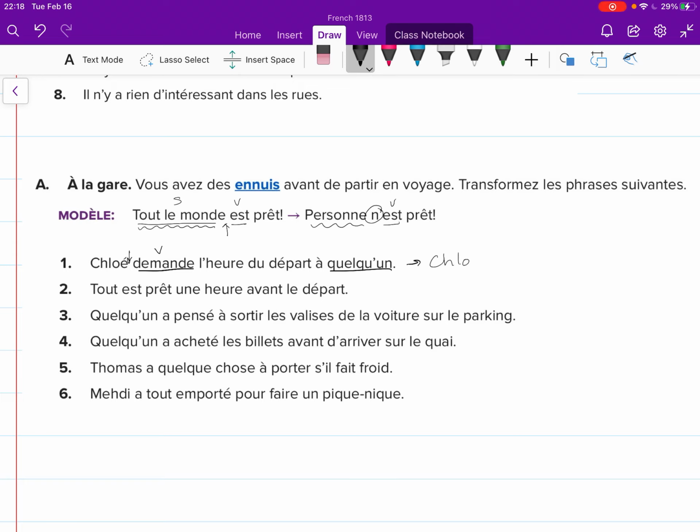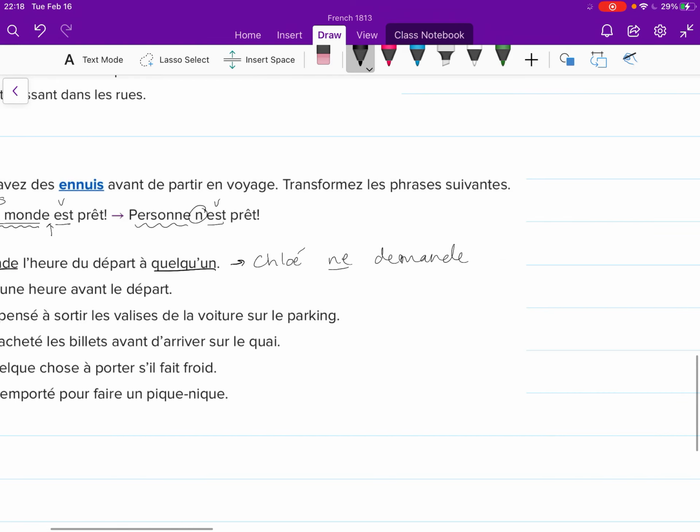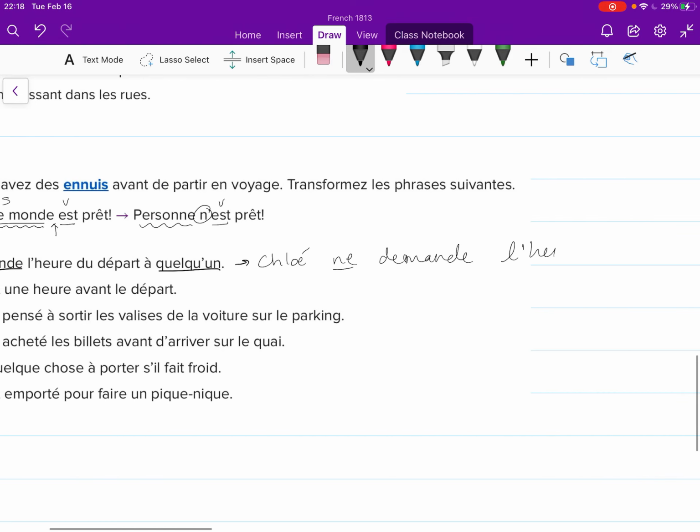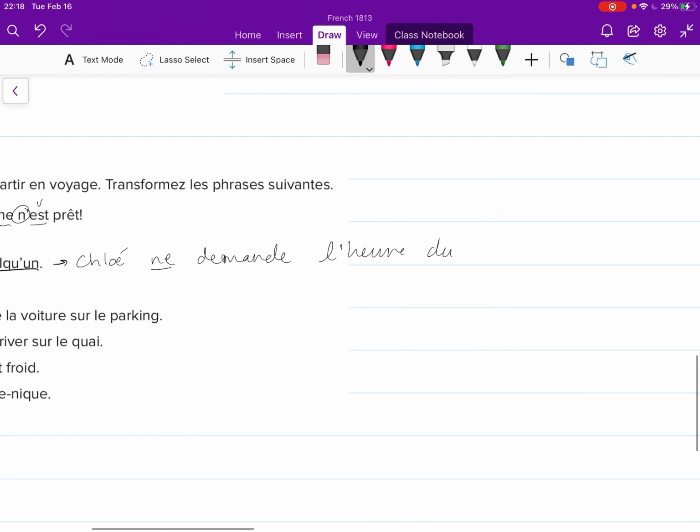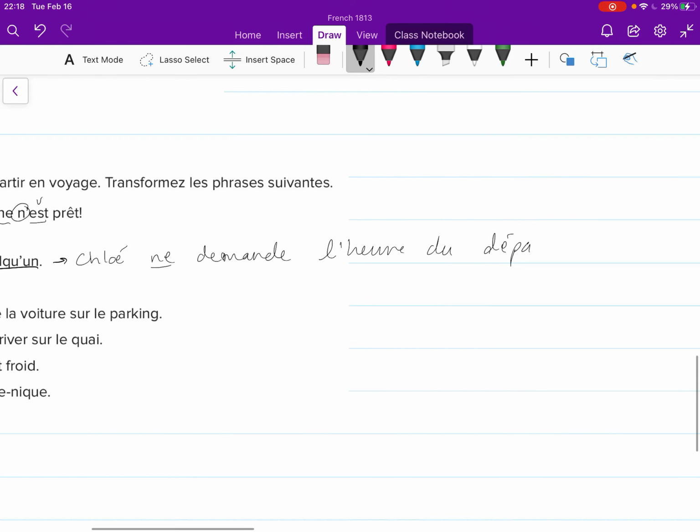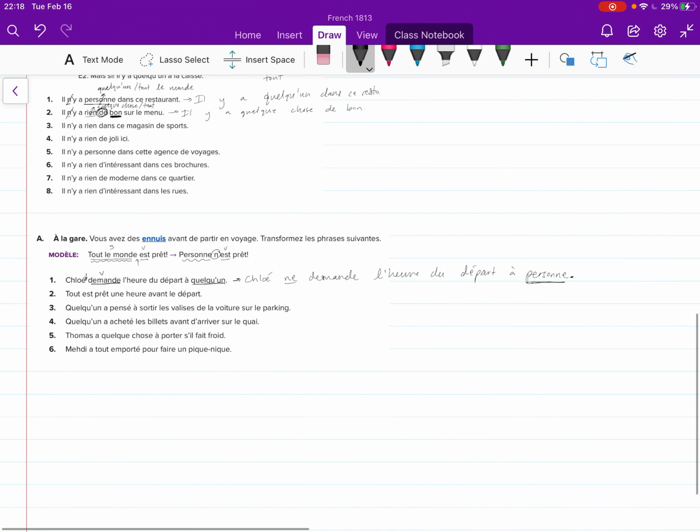When I rewrite this, I have now Chloé ne demande pas l'heure du départ à, and even though quelqu'un is way at the end of my sentence, personne is going to be way at the end of my sentence because of that same reason.